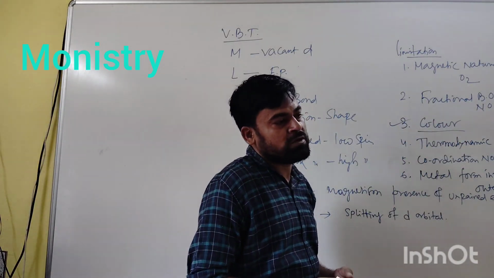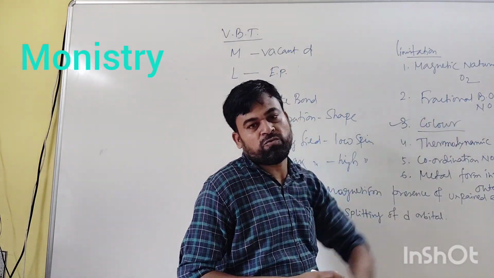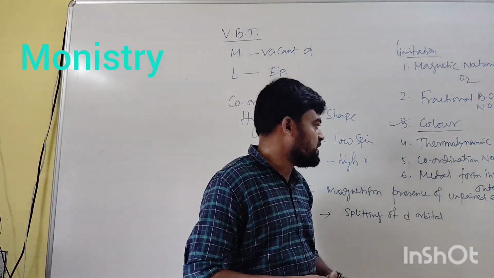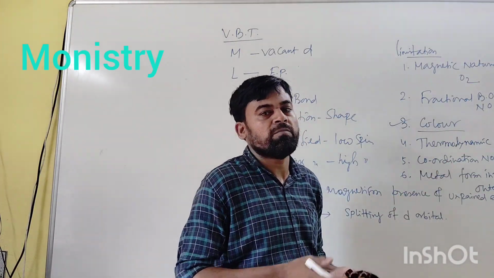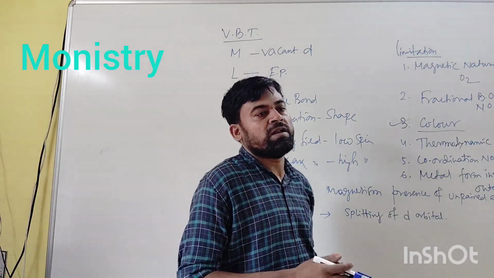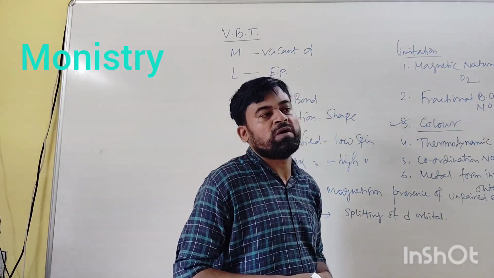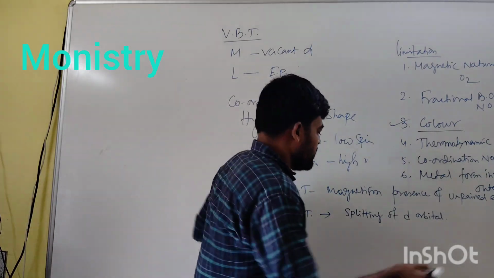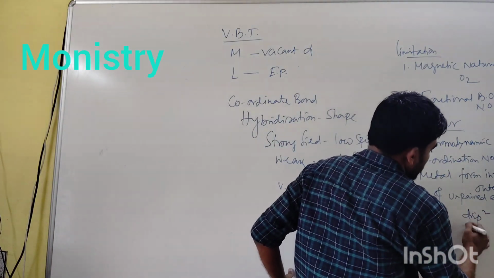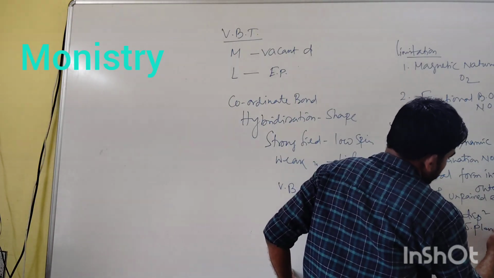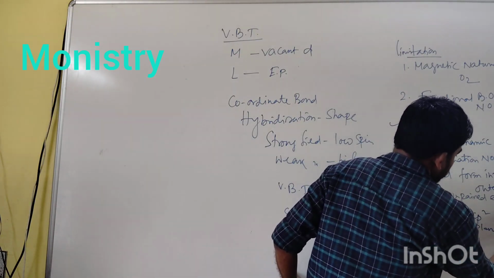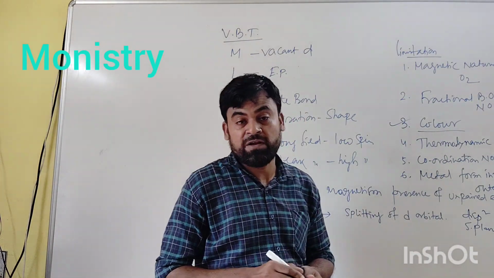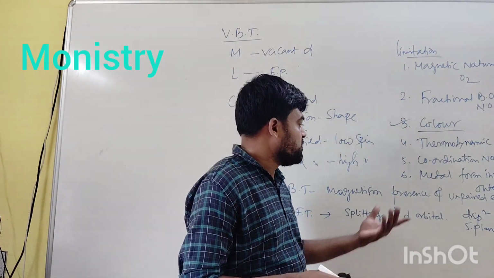There are many compounds where the bond order is 2.5, and this cannot be explained, and thermodynamic stability also cannot be explained. If the coordination number is 4, two types of complex can be formed. One is square planar, that is dsp2 hybridization, and the other is sp3, which is tetrahedral. Which compounds are tetrahedral and which are square planar cannot be explained by this valence bond theory.